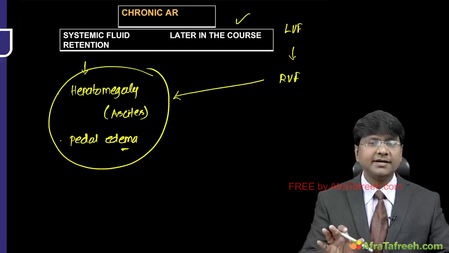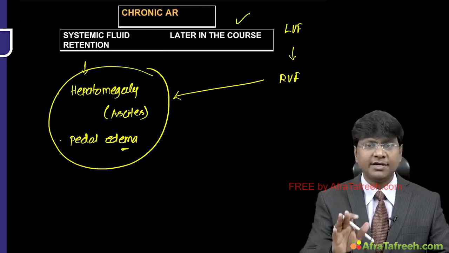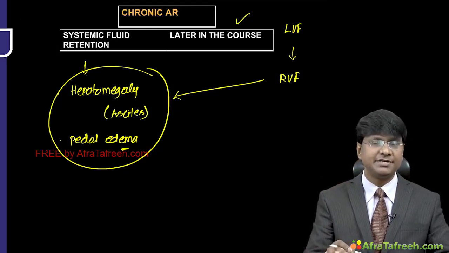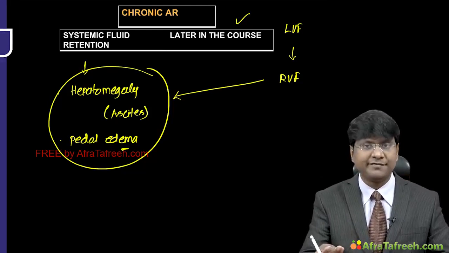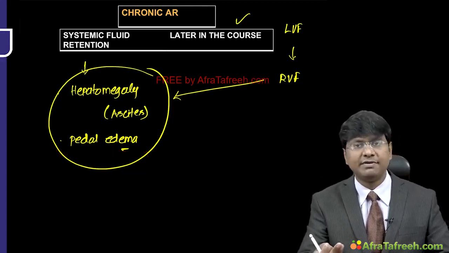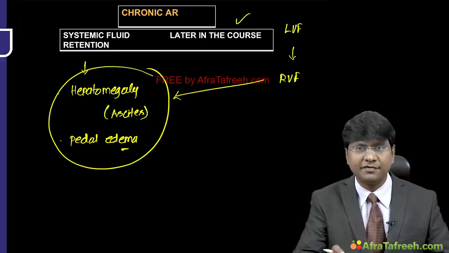So these are the clinical manifestations in acute AR as well as chronic AR. Remember, in acute AR, there is sudden onset dyspnea, an immediate emergency where they require immediate surgery. Whereas in chronic AR, the earliest manifestation will be palpitations, then exertional dyspnea, and there will also be development of angina. And nocturnal angina is a very important feature here.